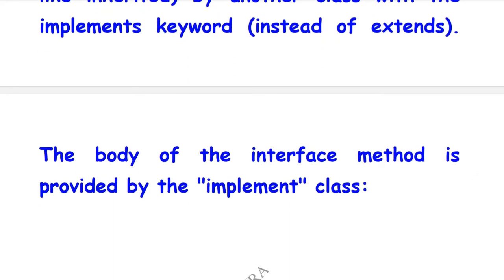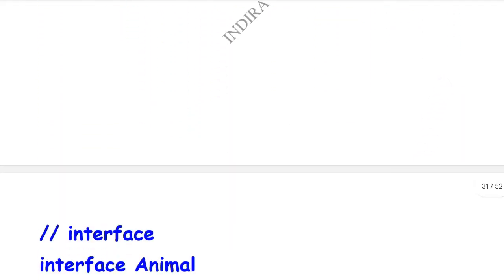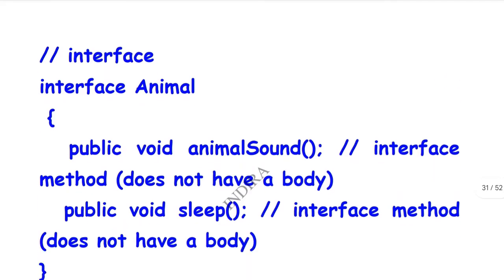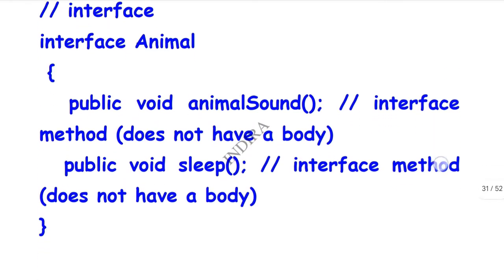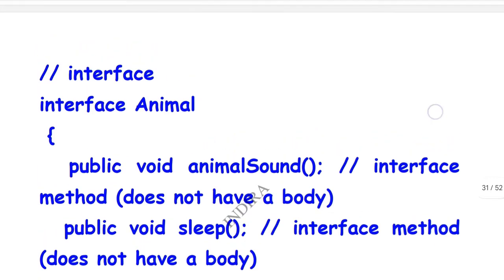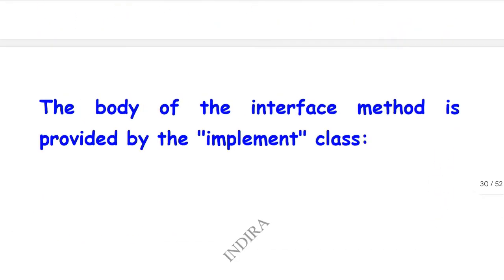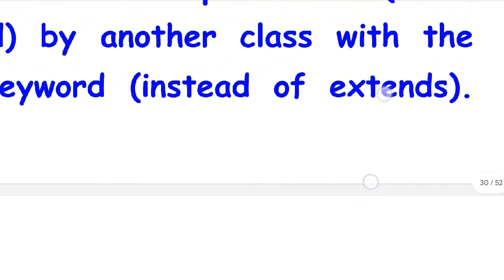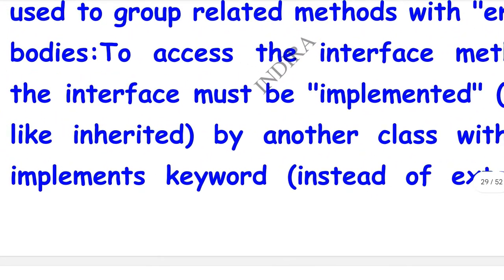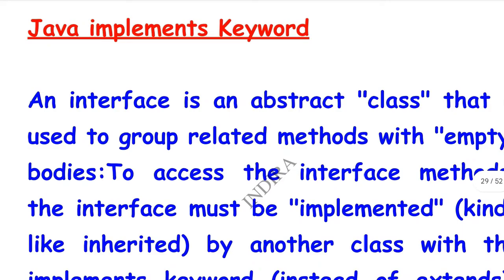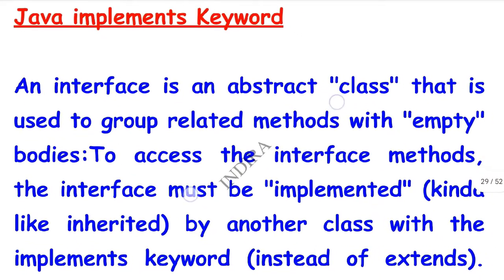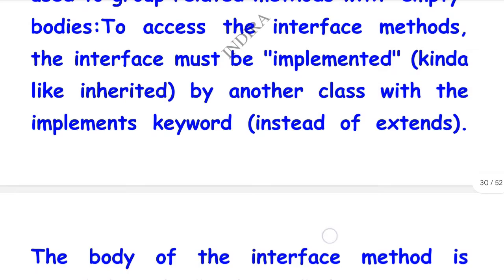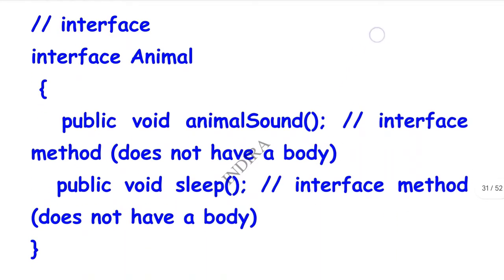The body of the interface method is provided by the implement class. Here the interface method body is provided by the implement class only. The examples of this implement class are not important, whereas the definition is very important. What is that definition? The Java implements keyword definition is very important. Our next one is an example of the Java implements keyword.